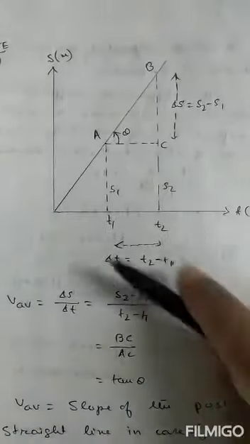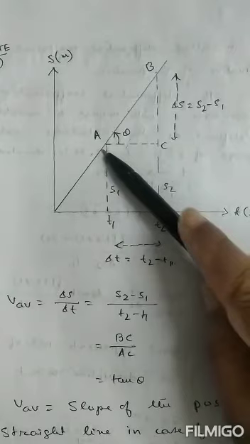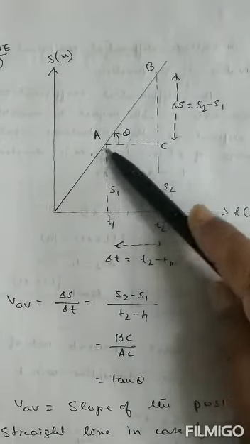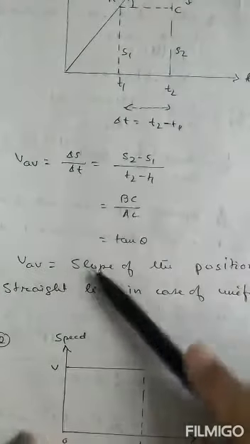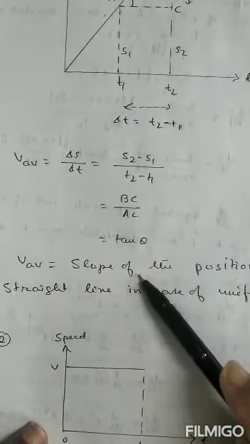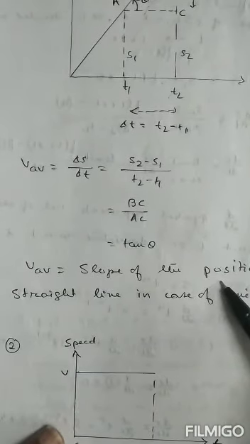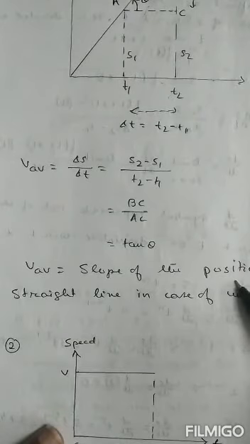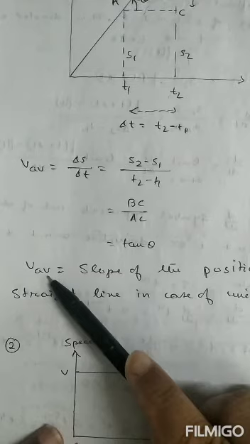Now, in the last class, we discussed about some diagrams. Can you remember? We draw the distance time graph for uniform motion. On that graph, we get a conclusion that the slope of the position time straight line or slope of distance time straight line gives us the average speed.